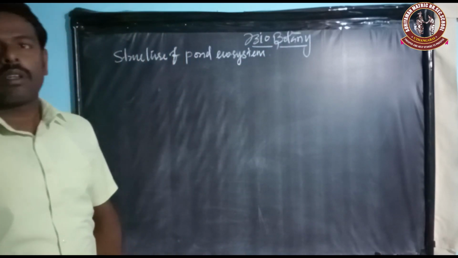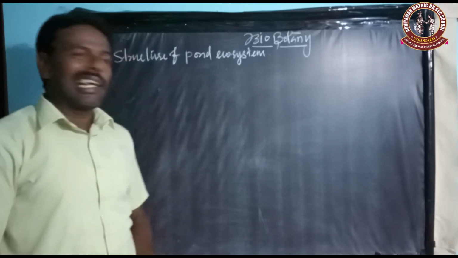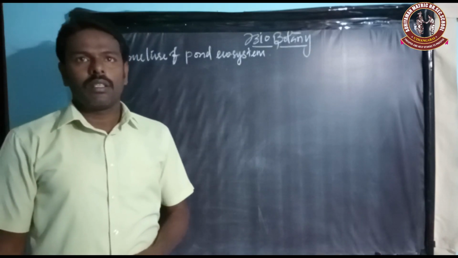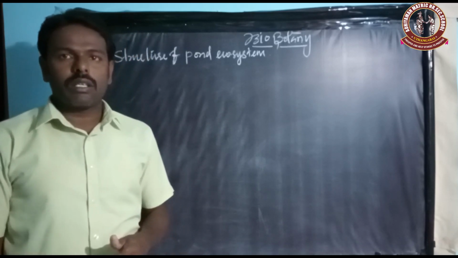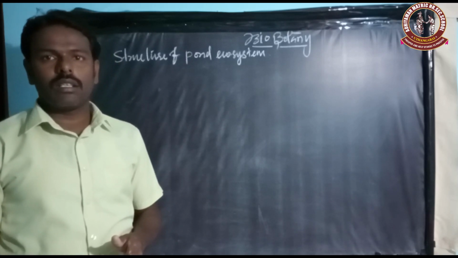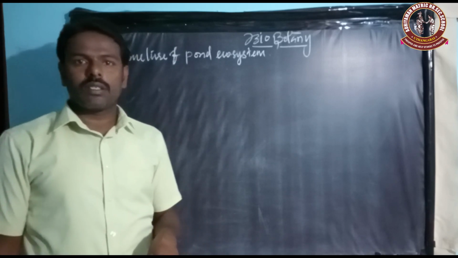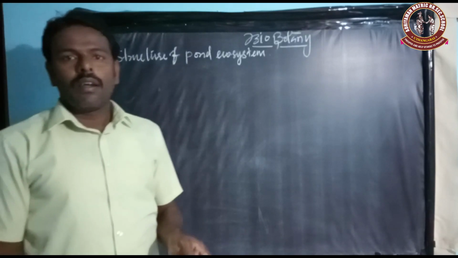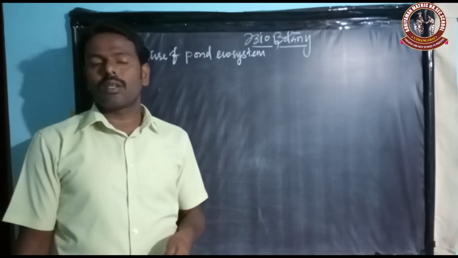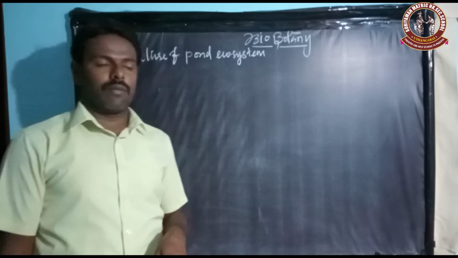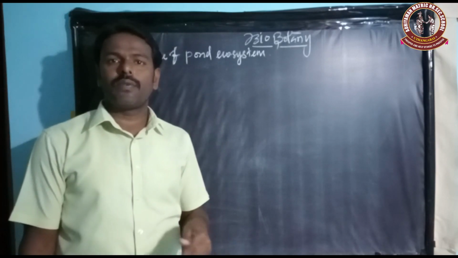So already in previous classes, we learned about types of ecosystem. There are two types of ecosystems: one is natural ecosystem, another one is artificial or man-made ecosystem. Then the natural ecosystems are further divided into two types. They are terrestrial ecosystem and aquatic ecosystem, and then aquatic ecosystems are further classified into two types.